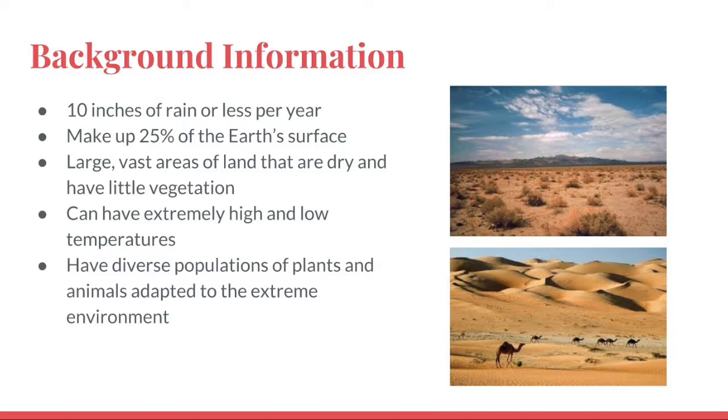Due to little water, vegetation is less common in this biome, yet plants such as cacti and brittle brush have adapted to a low water diet in order to survive the biome. Animals such as rattlesnakes and grasshoppers have also adapted to be able to survive the environment.